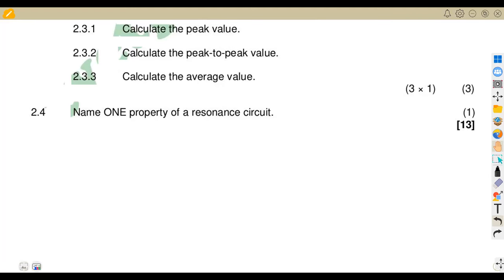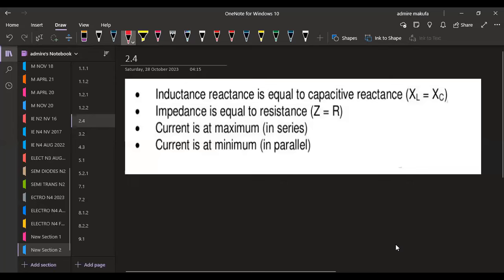So let me just show you a little of this part so that you can use it in addition to your revision. For resonance, the inductive reactance is equal to the capacitive reactance, which is XL being equal to XC. And also the impedance is equal to the resistance, Z is equal to R. Then current is going to be maximum if you're talking about a series resonance.